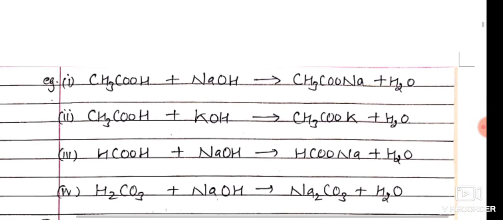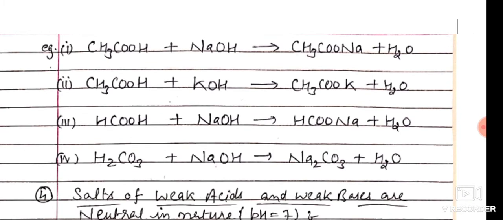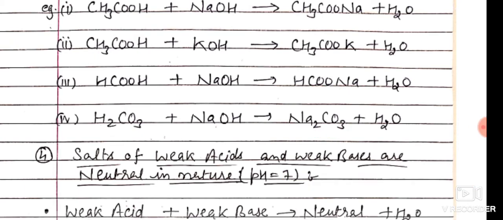See the examples. Acetic acid and sodium hydroxide give sodium acetate and water. Acetic acid and potassium hydroxide give potassium acetate and water, and formic acid and sodium hydroxide form sodium formate and water, and carbonic acid and sodium hydroxide form sodium carbonate, that is also a basic salt. This is important, and we use this salt a lot in this chapter. Okay, dear students, I hope you understand the above concept.